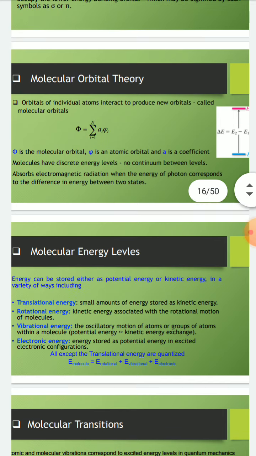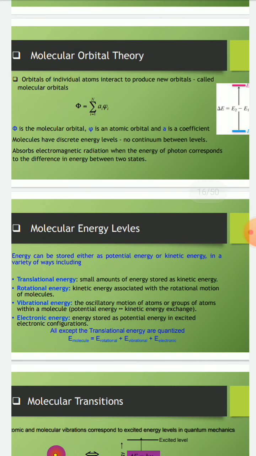Now we discuss the molecular energy levels. These are translational energy, rotational energy, vibrational energy and electronic energy.